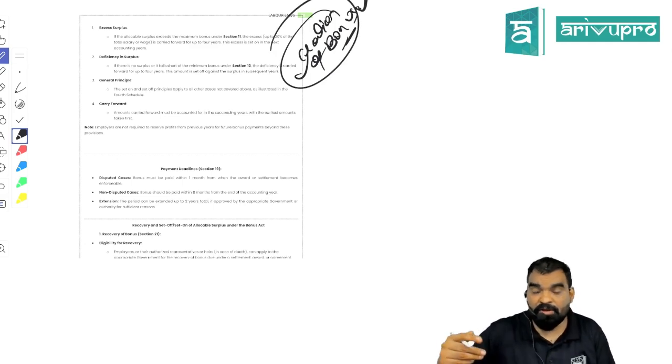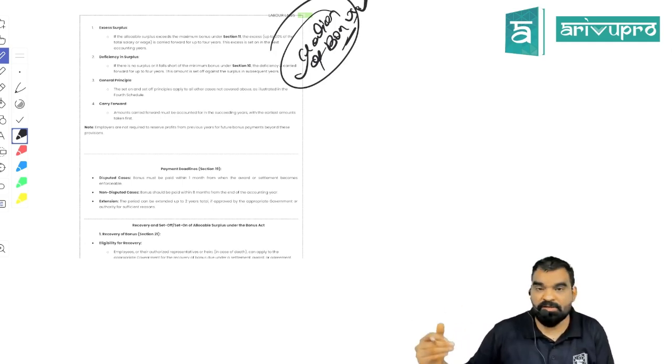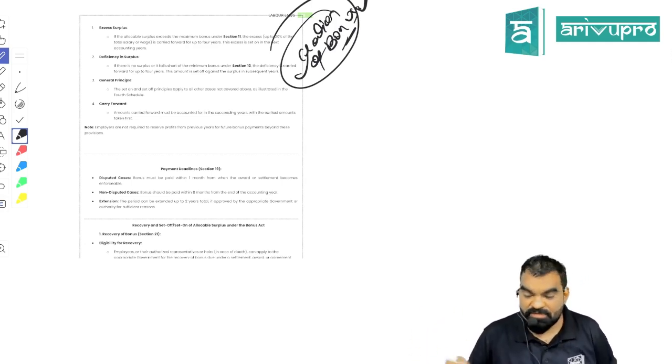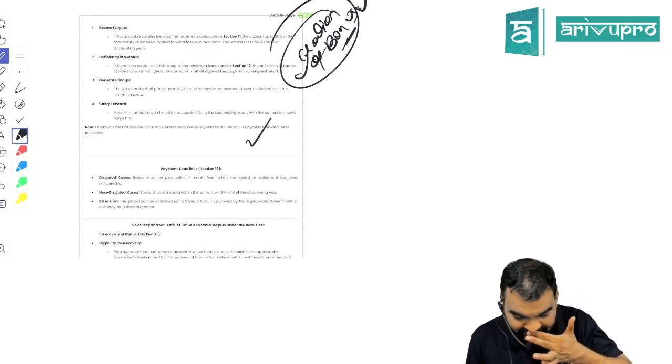So when you are paying bonus out of reserve, that is called set off. When you are creating bonus reserve, that is called set on. Creation of bonus reserve is set on, and payment of bonus out of bonus reserve is called set off. Got my point, students? Is it clear?